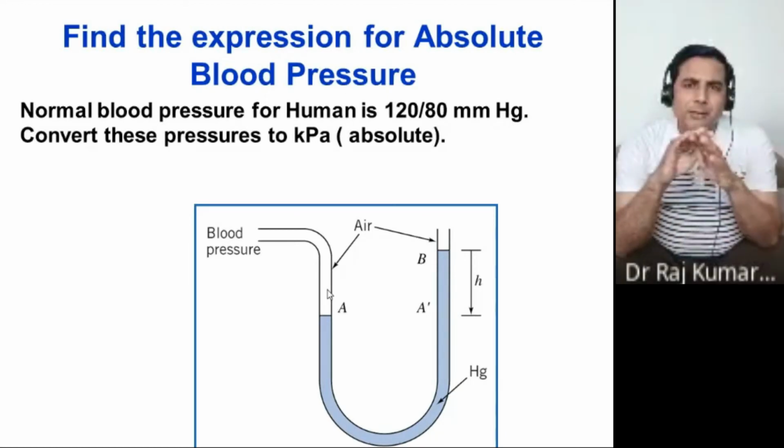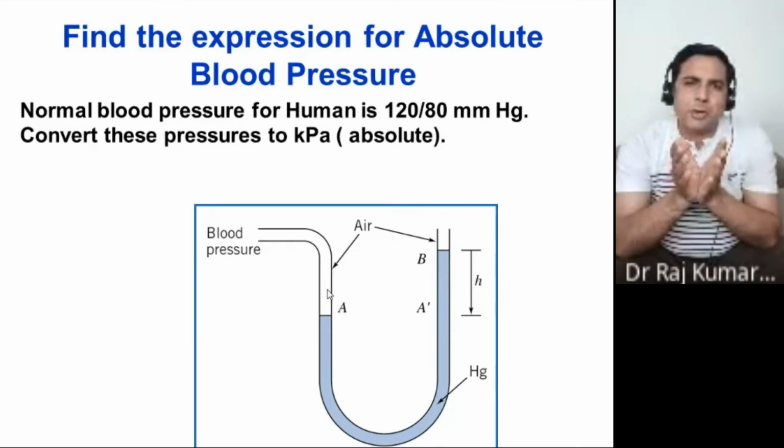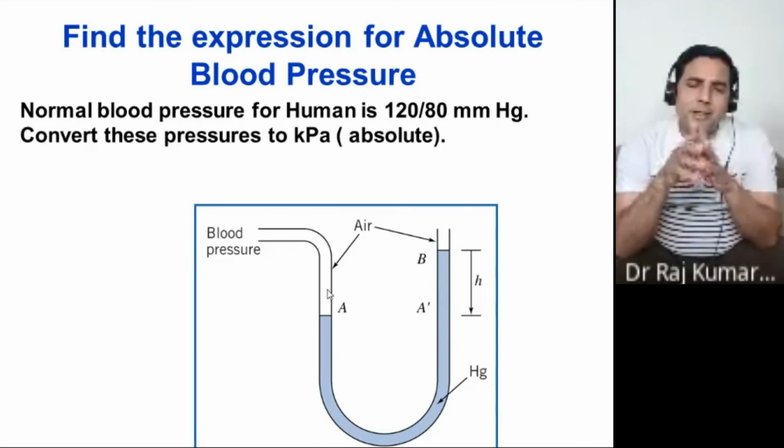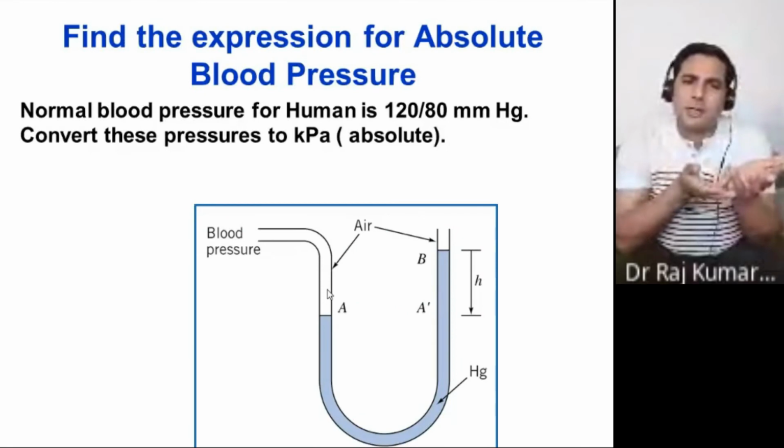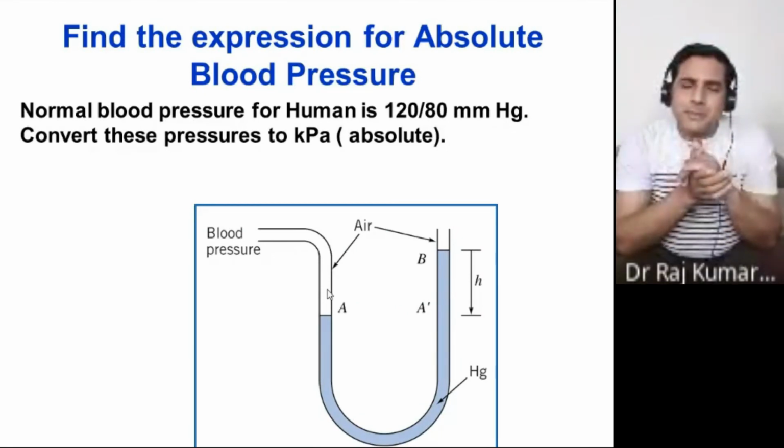Because if you are confining a gas in a particular column of very low or medium height, the pressure inside the gas container doesn't change whether you go to this side or that side, because pressure is the same in that way.